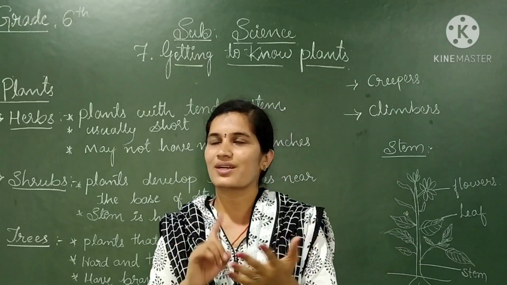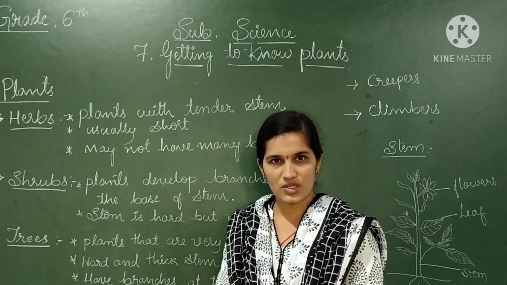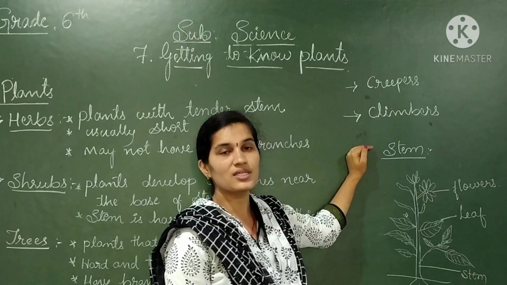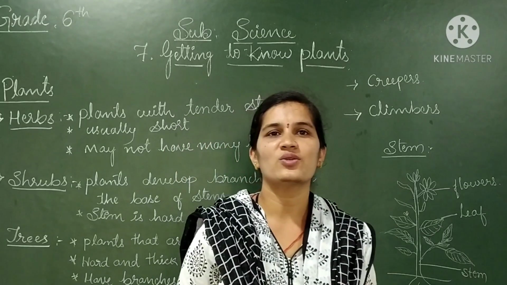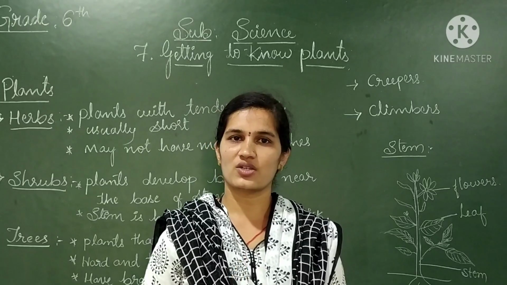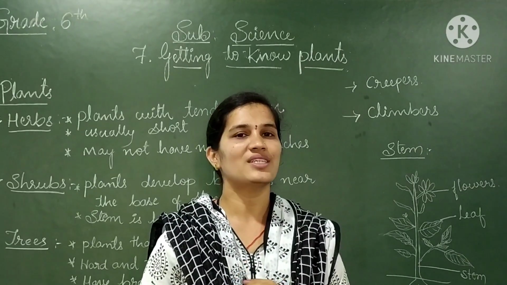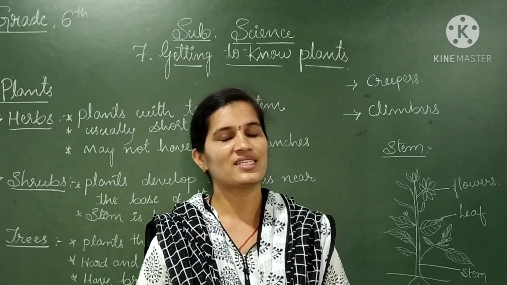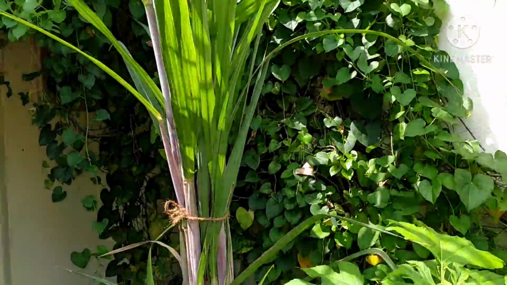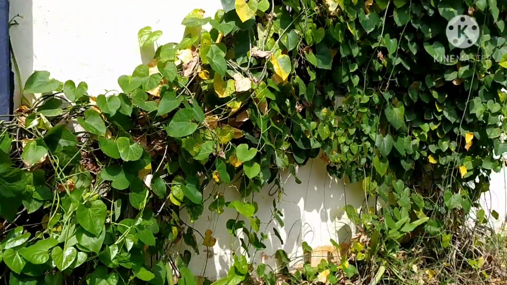Now you came to know what herbs, shrubs, trees, creepers and climbers are. My dear students, in our school also we have planted so many plants, and we have all these plants: shrubs, herbs, trees, climbers and creepers. Let us move to the garden and see all those plants. Hello everyone, this is our school garden. You can see so many plants which we have planted in our garden. Flower bearing plants and also creepers, climbers, shrubs, herbs, all you can find.